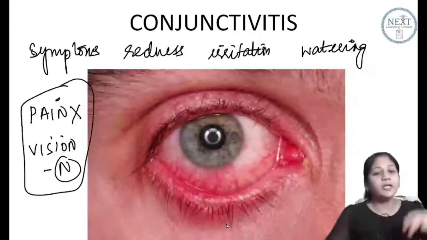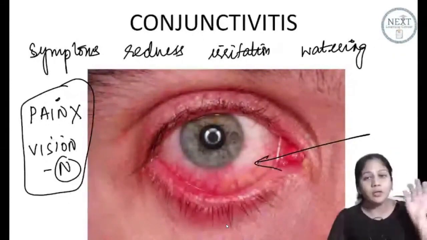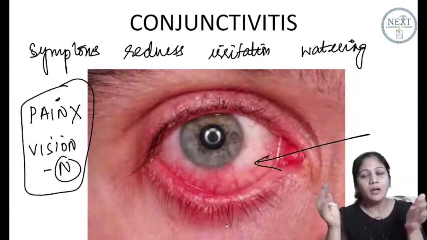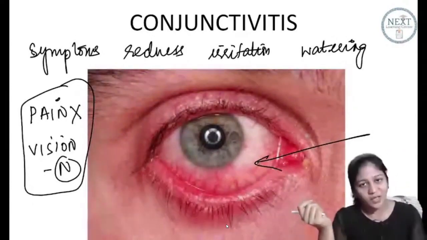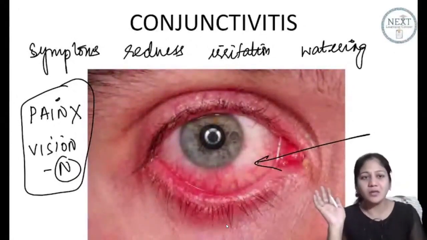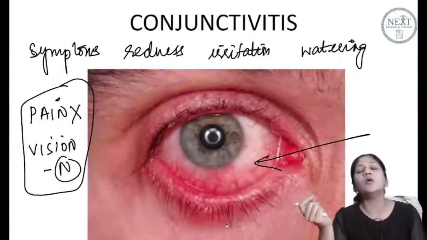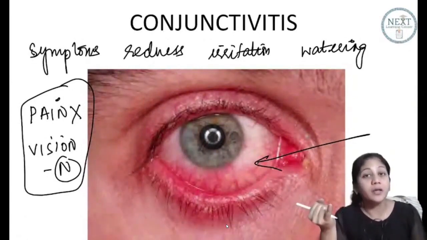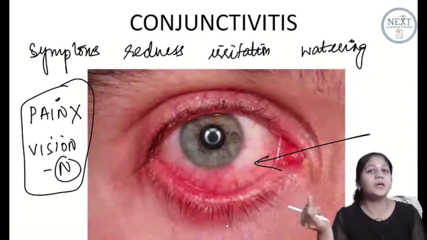So please understand two facts about conjunctivitis. Please see, this part is not used for vision, isn't it? Conjunctiva, it's a very superficial peripheral area. This is not included in your refractive surface. It does not have a refractive index. So it does not cause a loss of vision. Inflammation here will not cause a loss of vision. What about pain? Again, it's a very superficial inflammation, so it will never cause pain. Pain will be there when you have a central problem like corneal problem, corneal irritation, corneal infections, uveal inflammation. Then there will be pain.